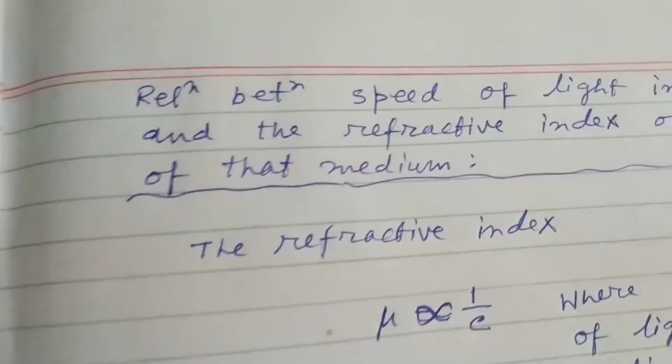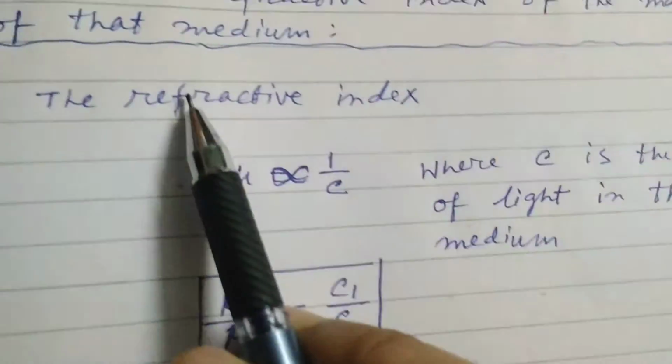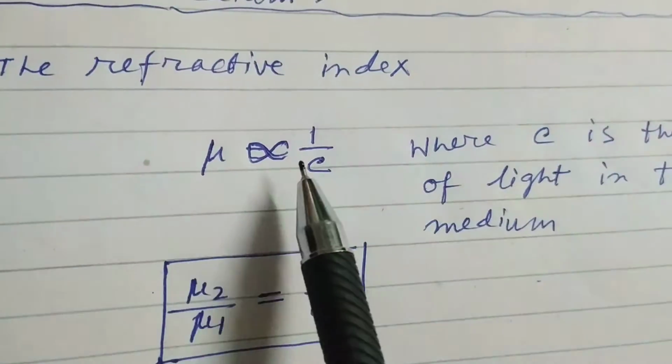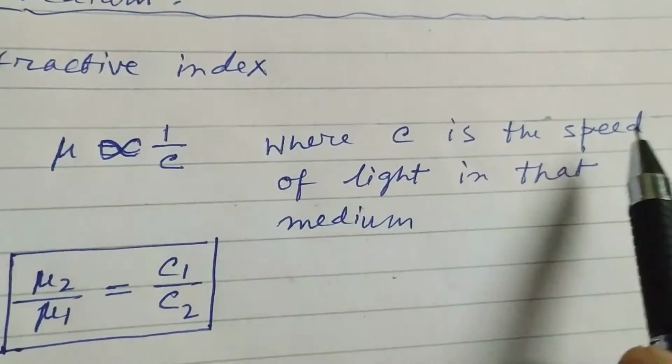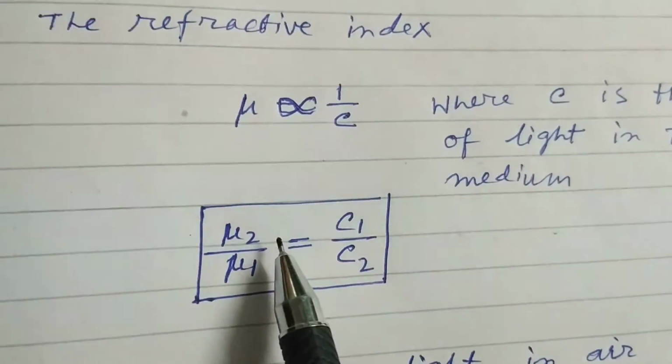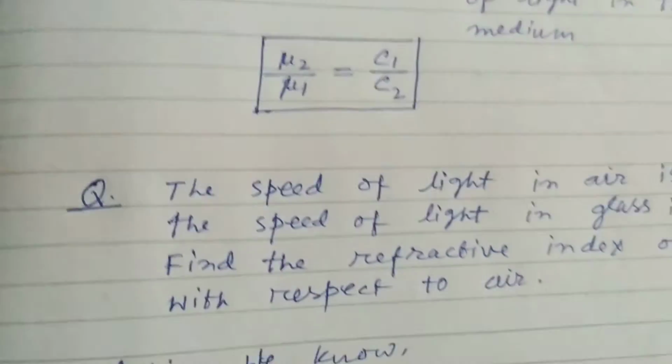Next topic. Relation between the speed of light and the refractive index of the medium. The refractive index mu varies inversely with speed of light, c, where c is the speed of light in that medium. So we can write mu2 by mu1 is equal to c1 by c2. So that is the relation.